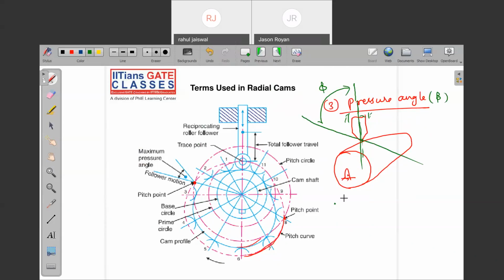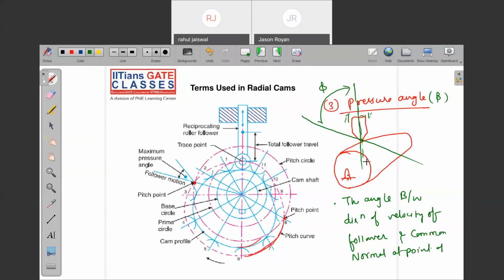So note down, the angle between the direction of velocity of follower and the common normal at the point of contact. Which is the point of contact? This is the point of contact. This is called the pressure angle.